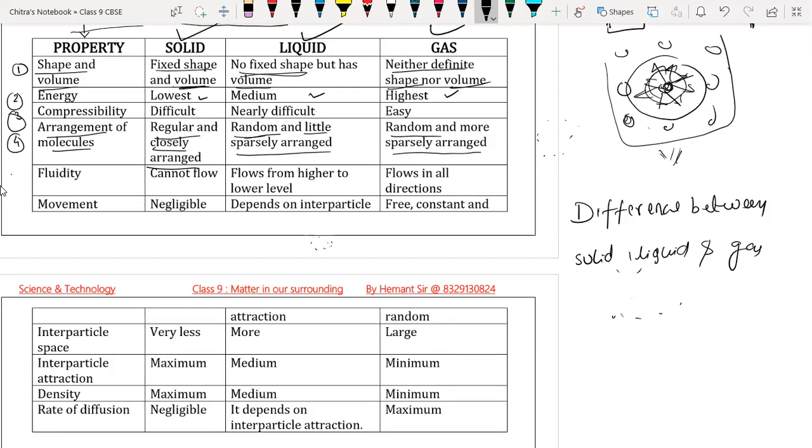Then we have the fifth property, called fluidity. Fluidity means the capacity to flow.